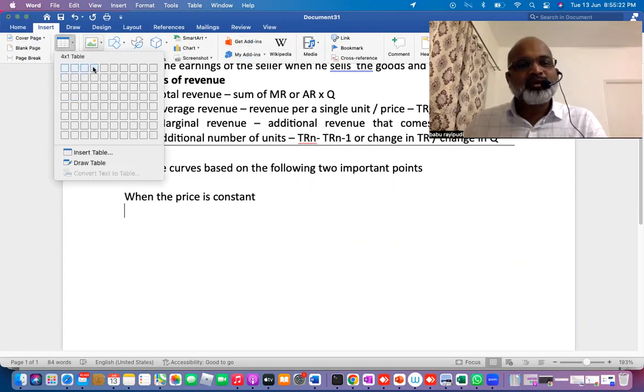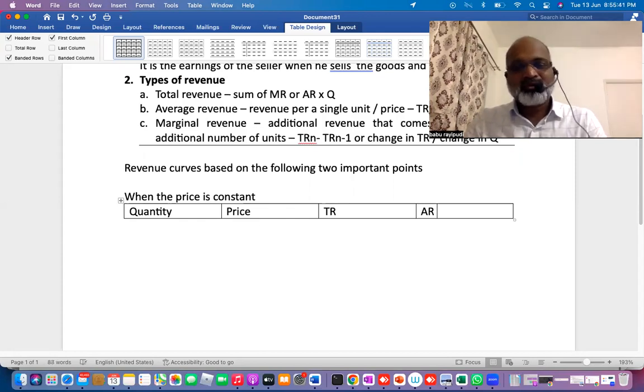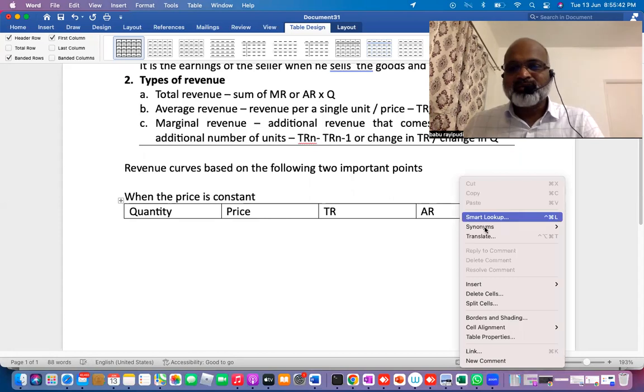I'm taking a 4-column table: quantity, price, then TR, then AR, and one more column, MR. I'm explaining this because in the textbook it's not very clear.